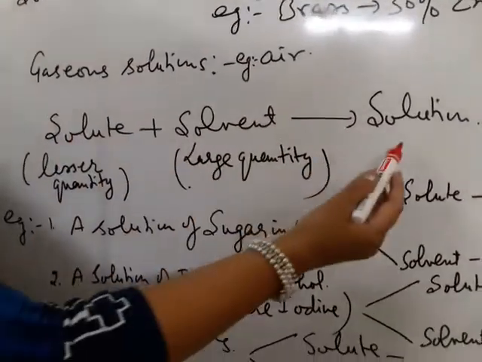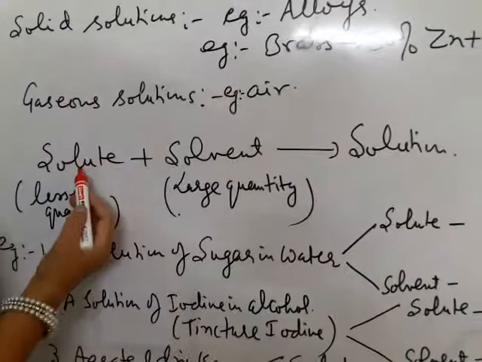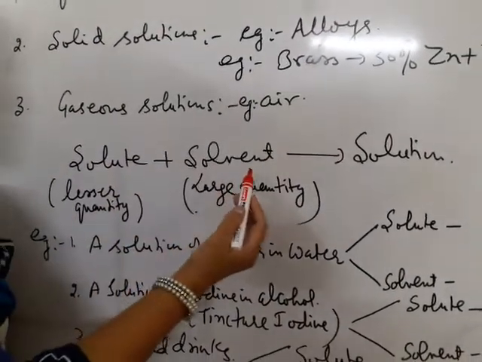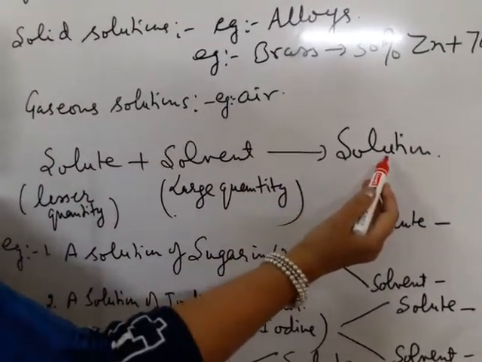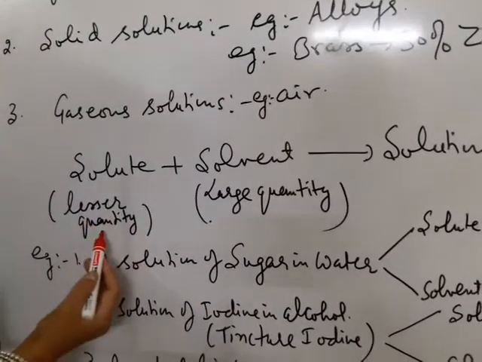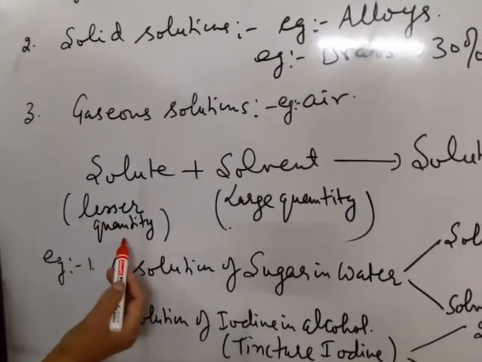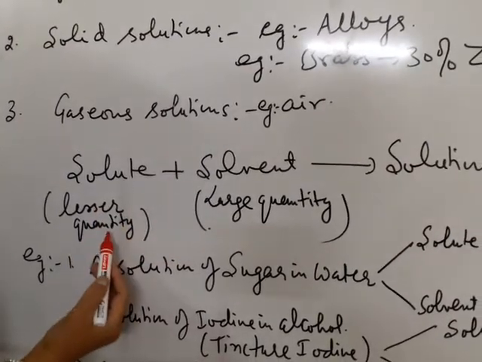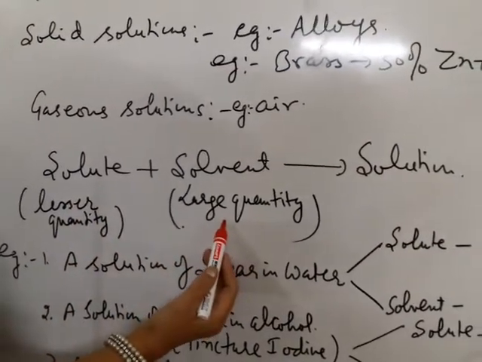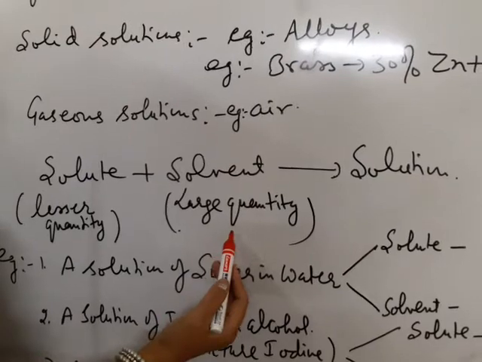So actually what is a solution? Solute plus solvent becomes solution. Solute is a substance which is in lesser quantity, and solvent is a substance which is in larger quantity.